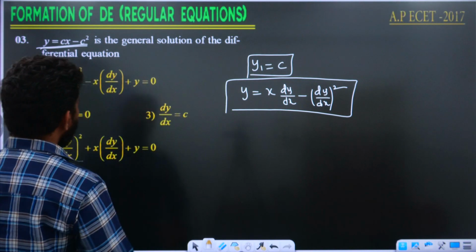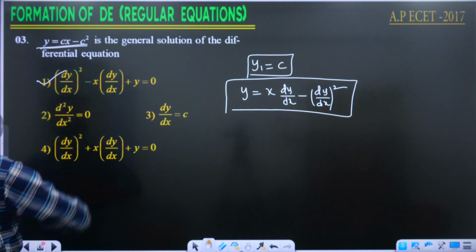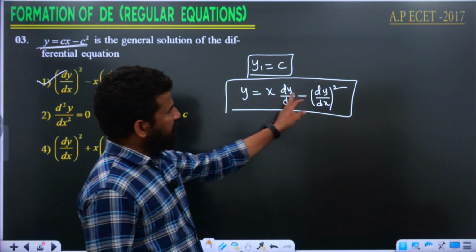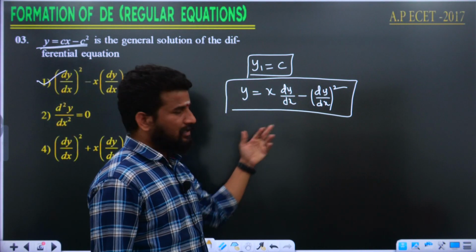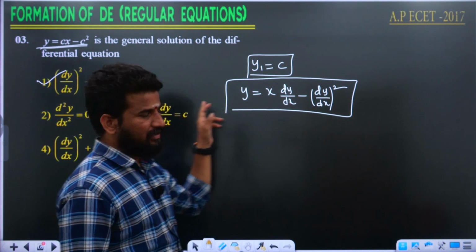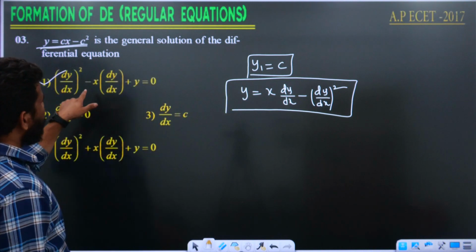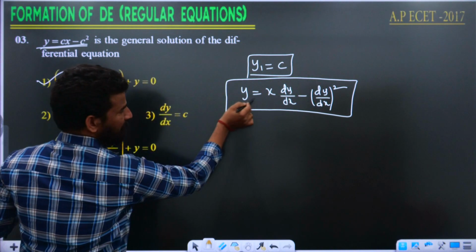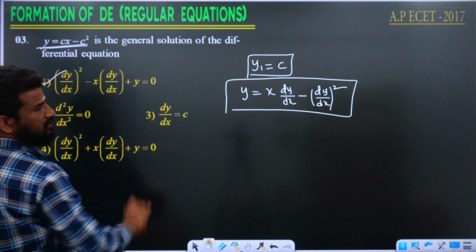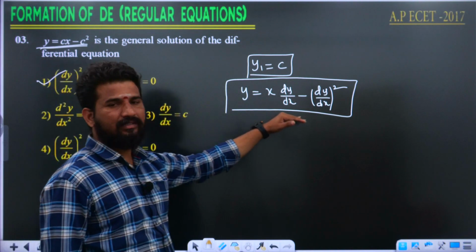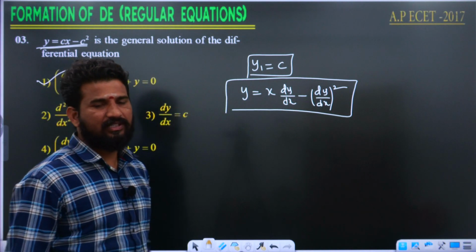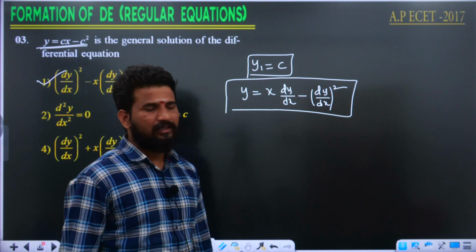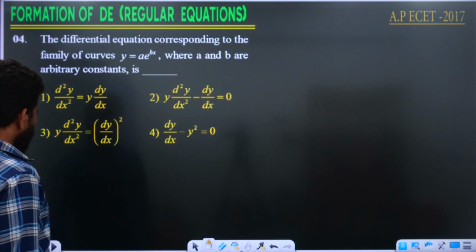So the answer will be the first option, because if you transpose the two terms to the left hand side, minus will become plus, plus will become minus, then definitely you are going to get dy by dx whole square minus x dy by dx plus y is equal to 0. This is equivalent to an answer. From this we can say the first option is going to be the answer. Is it clear? Chalo, look at the next question then.